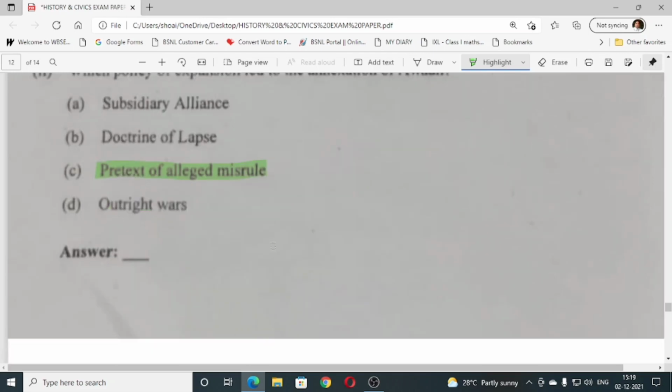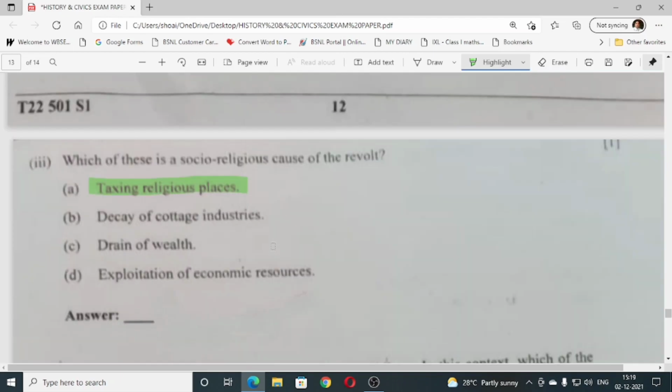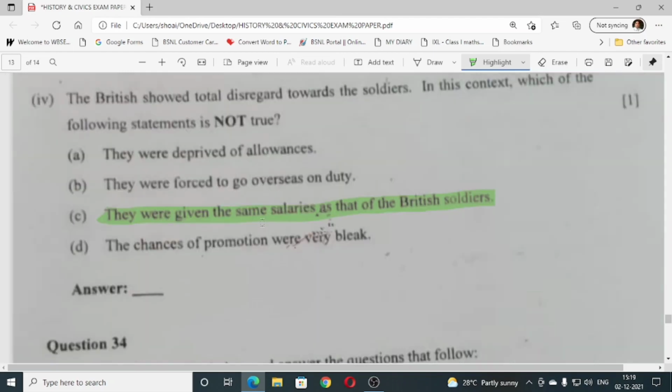That is C. Then question number 3, which of these is a socio-religious cause of the revolt? Taxing religious places, A. Then 4, the British showed total disregard toward the soldiers. In this context, which of the following statements is not true? C, they were given the same salaries as that of the British soldiers.